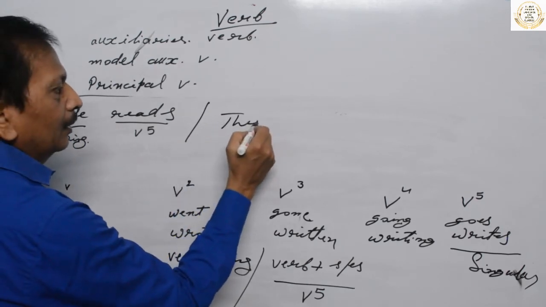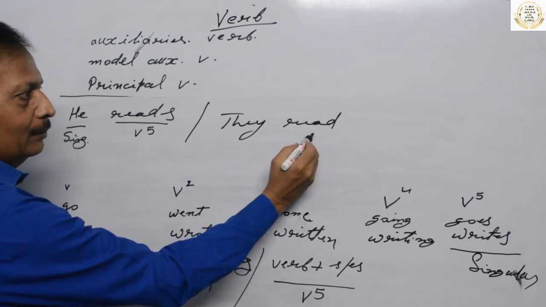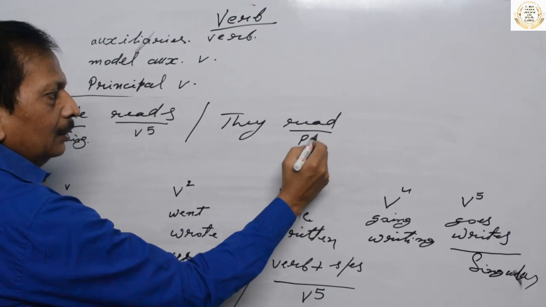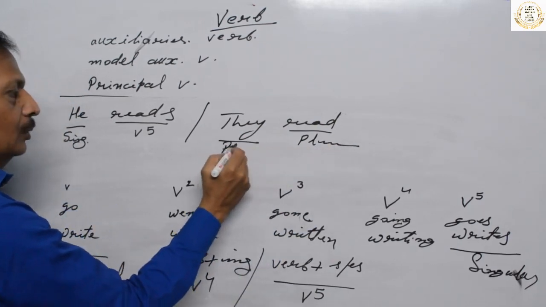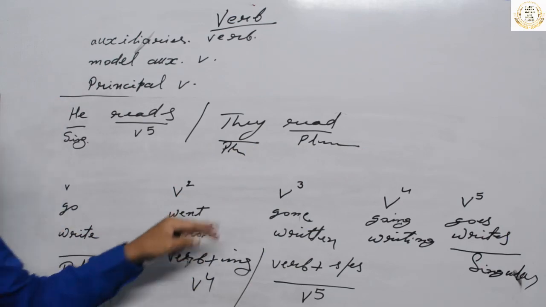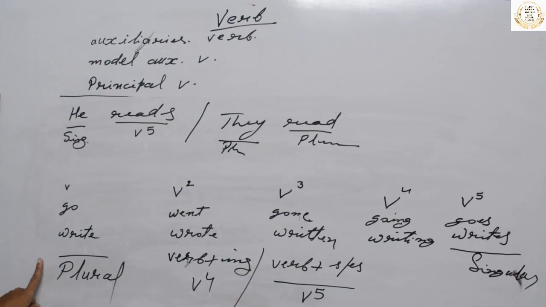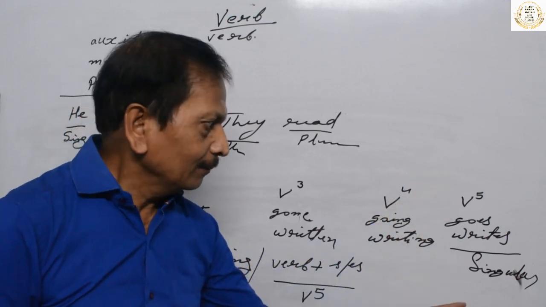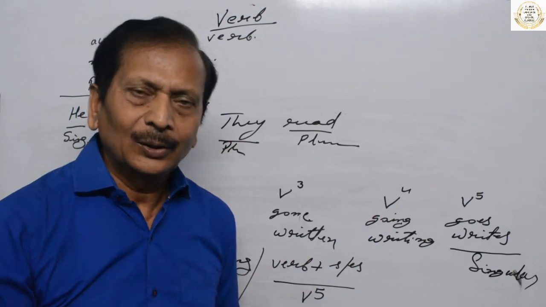they read. This is the first form of verb, and this is plural verb. You have read, it is plural, the subject is plural. Okay. So plural verb agrees with plural subject. So verb first form, don't forget, it is plural, and fifth form, don't forget, it is singular. It is unlike noun. Okay.